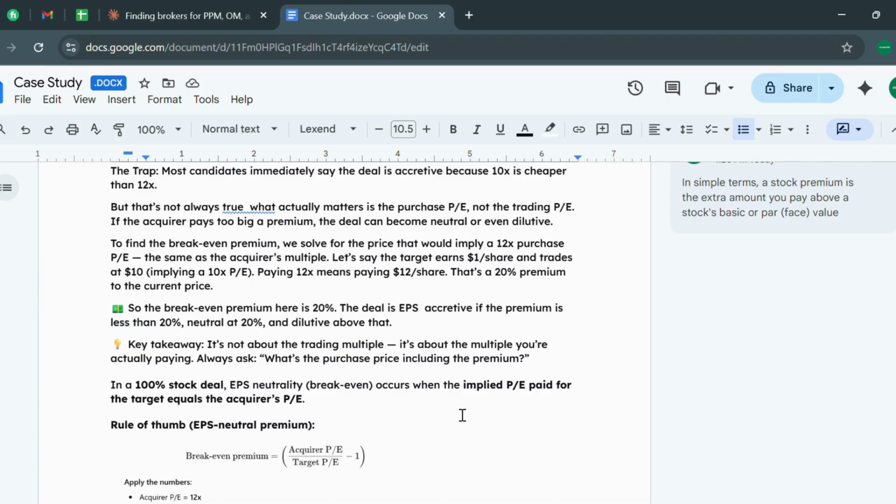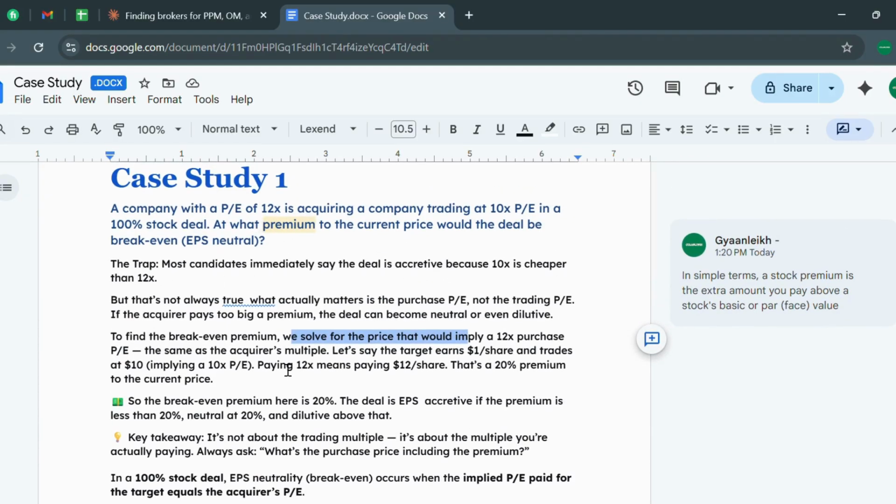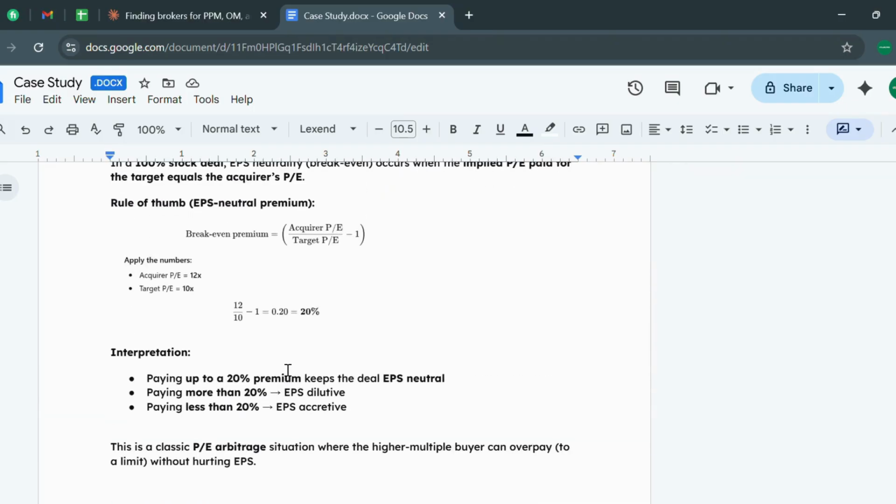What actually matters is the purchase PE, not the trading PE, if you understand it very carefully. If the acquirer pays too big a premium, the deal becomes neutral or even dilutive. So to find out the break-even premium, we solve the price. How do we solve it? We have a formula for the break-even premium, that is acquirer PE divided by target PE minus 1. Acquirer PE is 12x, as we read in our question, and our target PE is 10x. If we divide them and subtract 1, we get 20%.